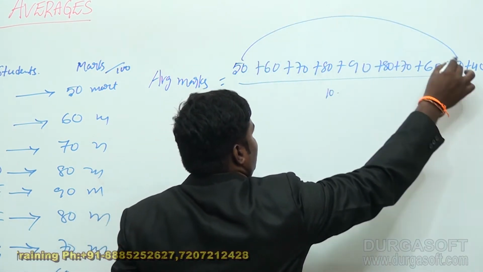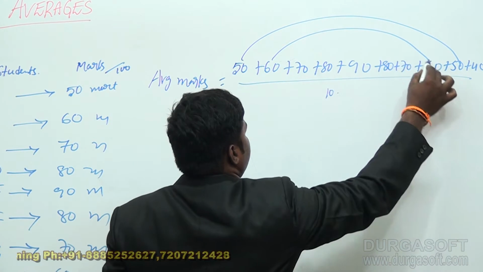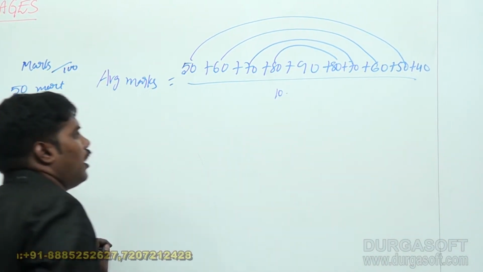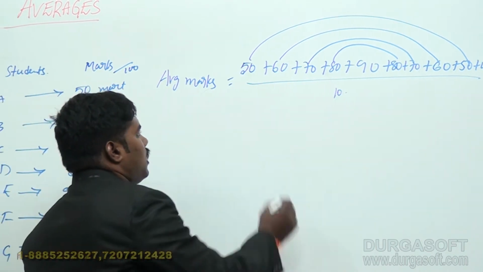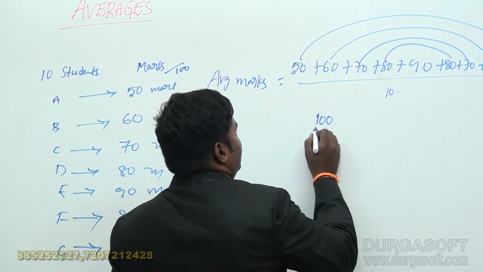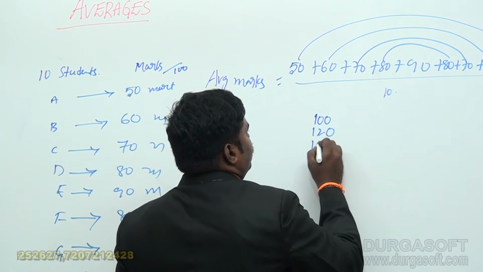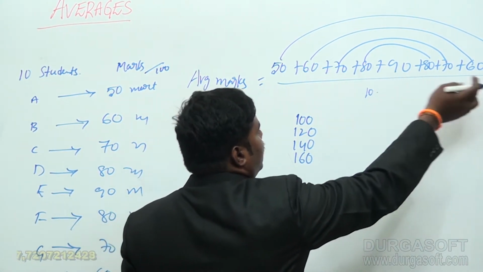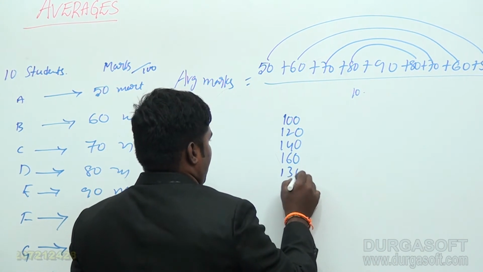Two 50s. Two 60s, two 70s, two 80s. Five 2s are 100, 6 2s are 120, 7 2s are 140, 8 2s are 160, and 90 plus 40 is 130.